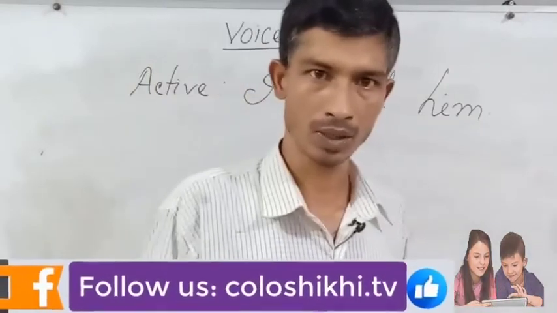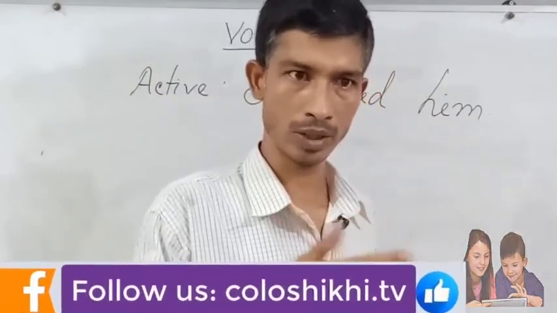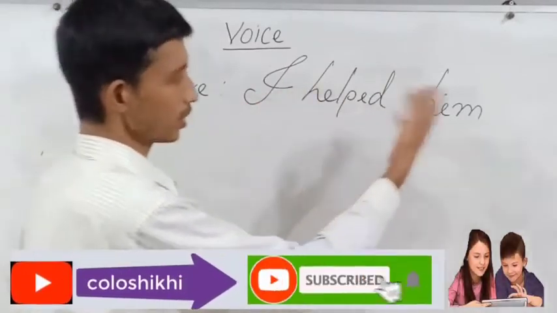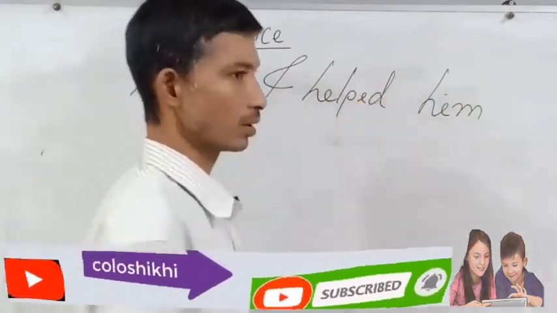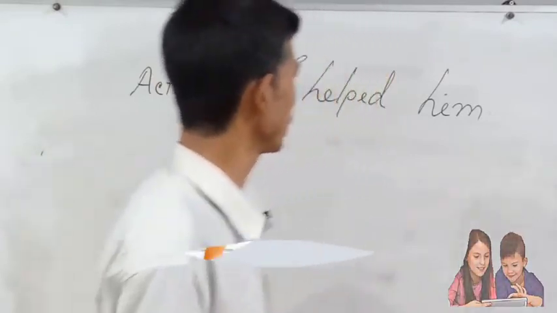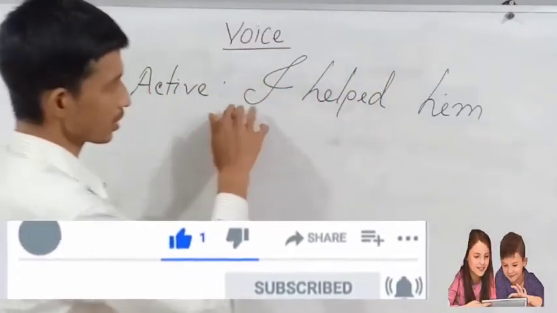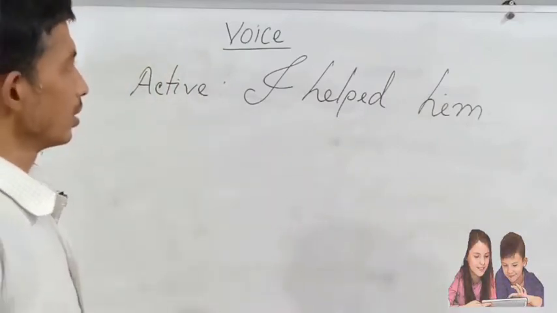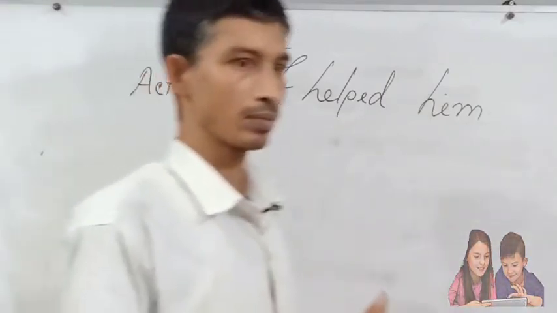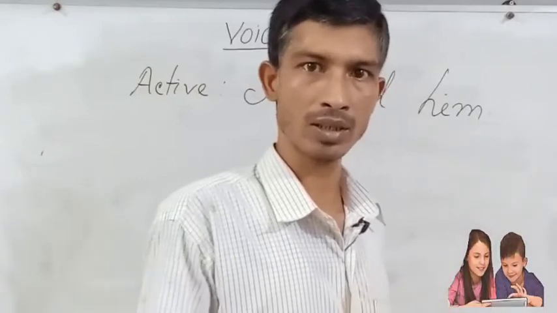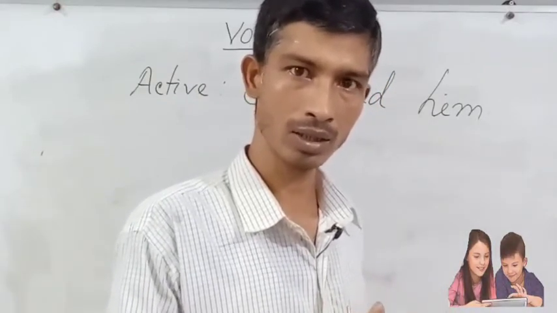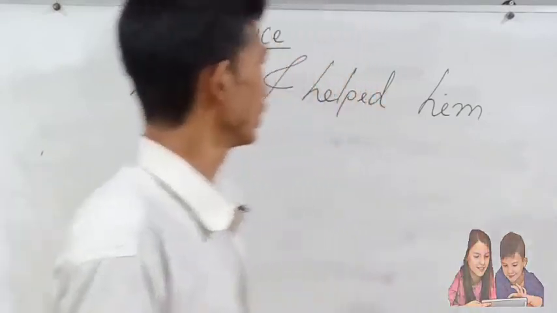Dear audience, now I will show you a different one, that means I helped him. This is the active voice. But if we find here that the sentence is past indefinite tense, when a sentence may be different tense, you must take the different auxiliary verb.